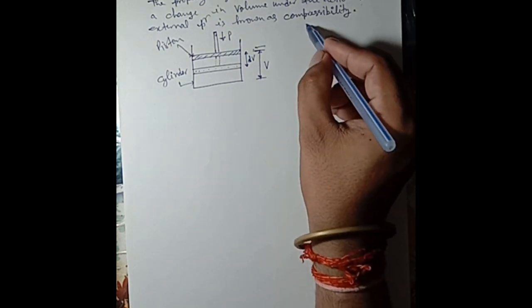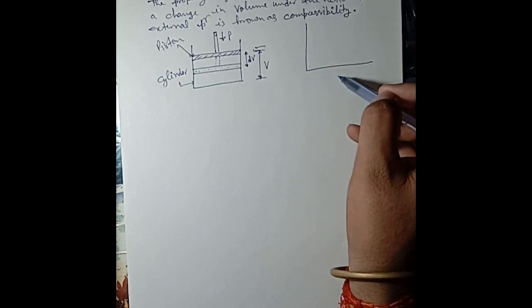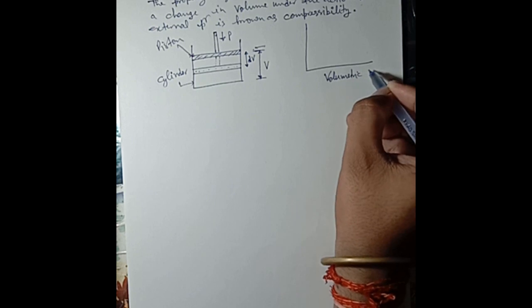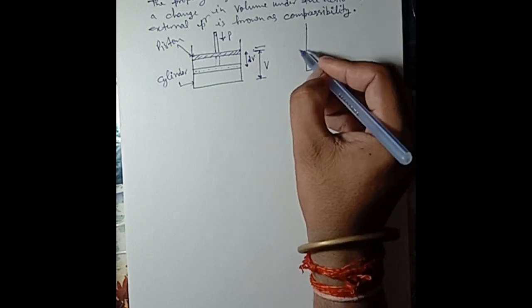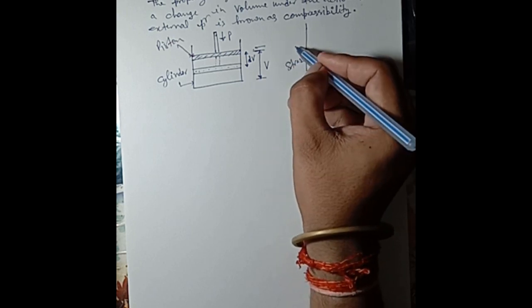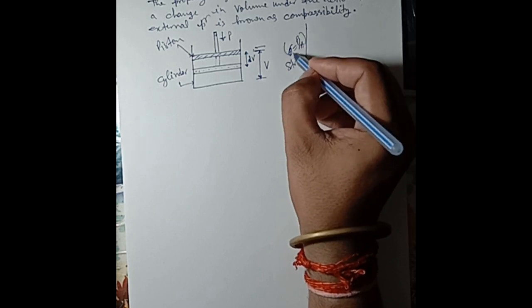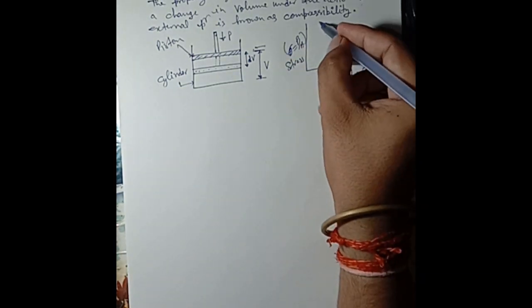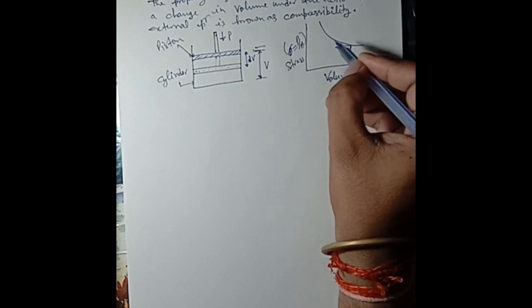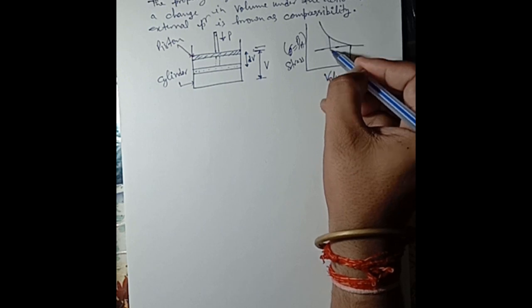Now we draw a curve, stress versus volumetric strain. This axis is stress, that is sigma is equal to P upon A. This type of curve, like that.